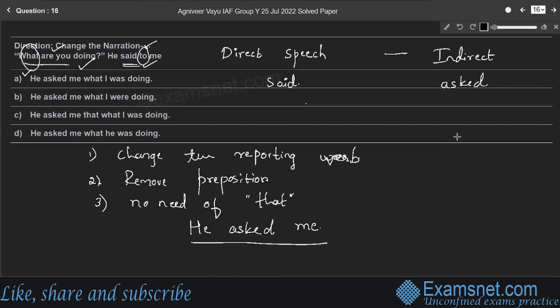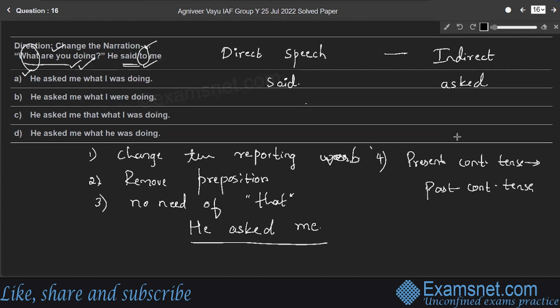Therefore, the sentence becomes he asked me. So, look at the tense of the sentence. What are you doing? Which is in present continuous tense, right? So it becomes past continuous tense in the indirect speech, right? So present continuous tense becomes past continuous tense.